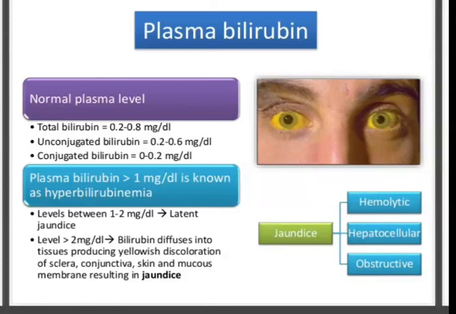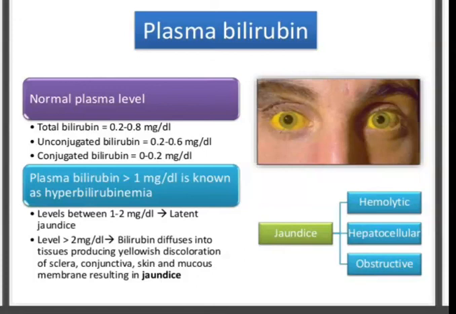Let's see jaundice. What is jaundice? It is a clinical condition characterized by a yellow color of the white of the eyes and the skin, caused by the deposition of bilirubin due to its elevated levels in the serum.